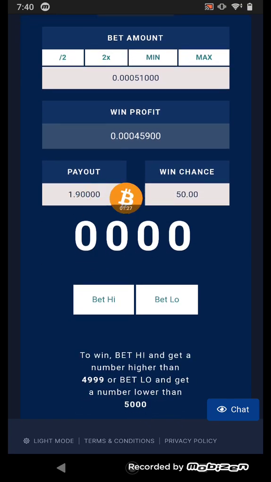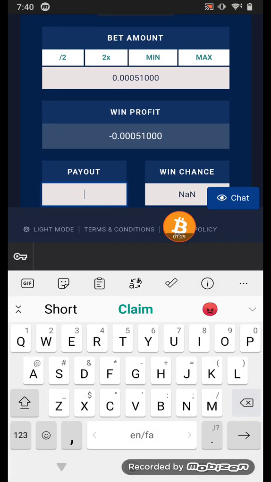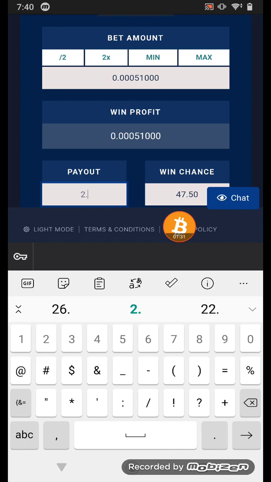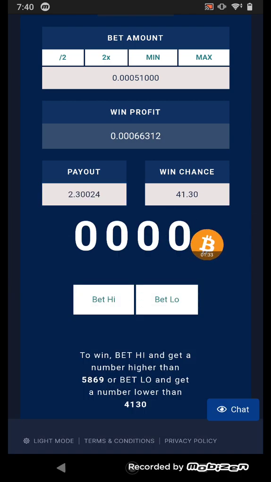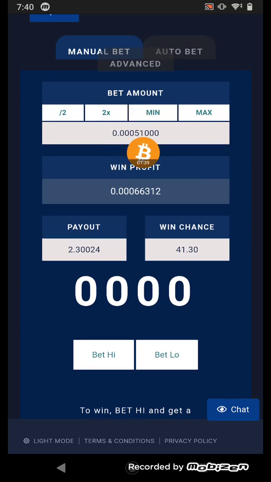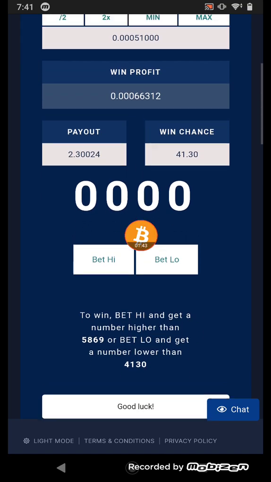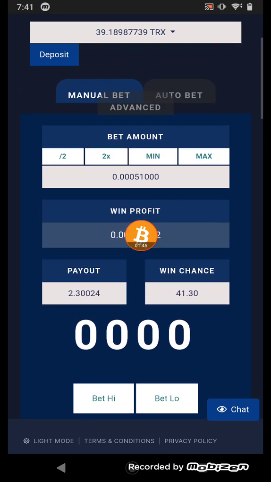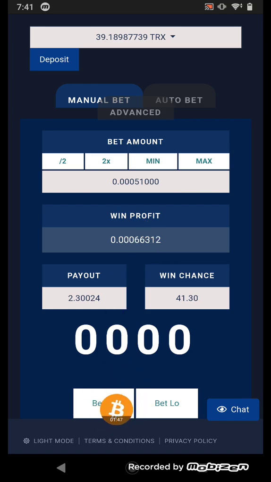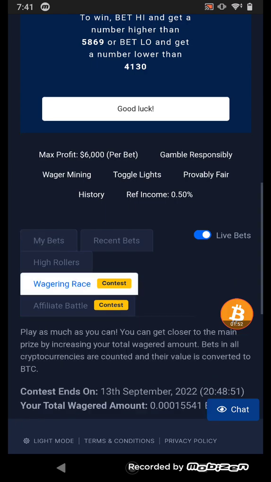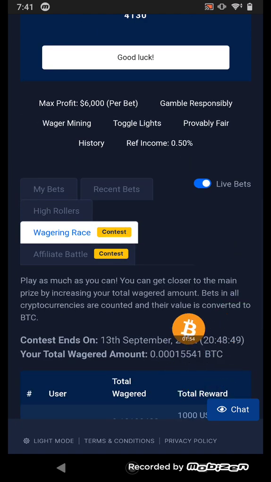I put the number of payout to 203. Okay, it's a 41.30 time winning chance, and if I beat this match I win this match. Okay, and in the betting section there is a bid high and bid low, and in the withdrawal you can see I have this much withdrawal.